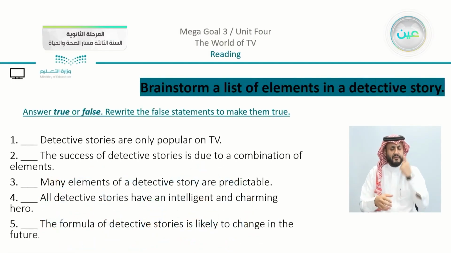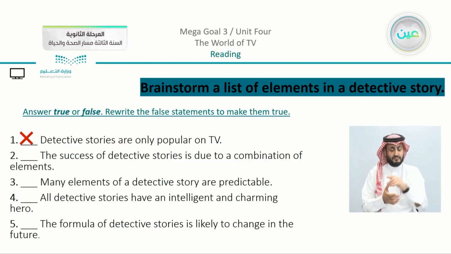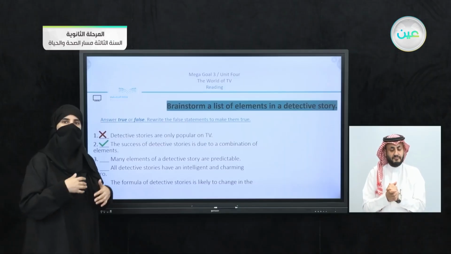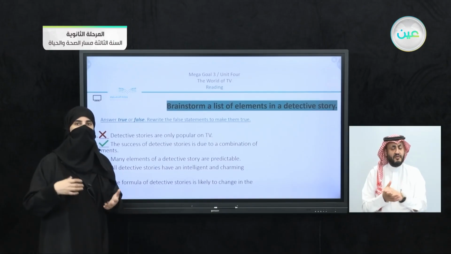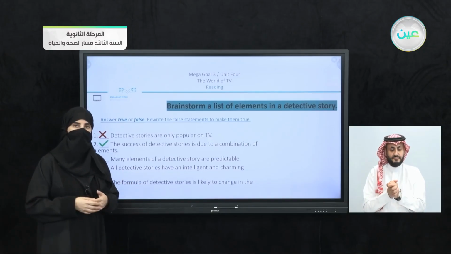Let's see. Now answer true or false, then rewrite the false statements to make them true. Number one, detective stories are only popular on TV. We can agree that this one is false. Of course, there are different places where we can find them. We can find them, for example, online. We can see that there are books. So there are different places where we can find these stories.